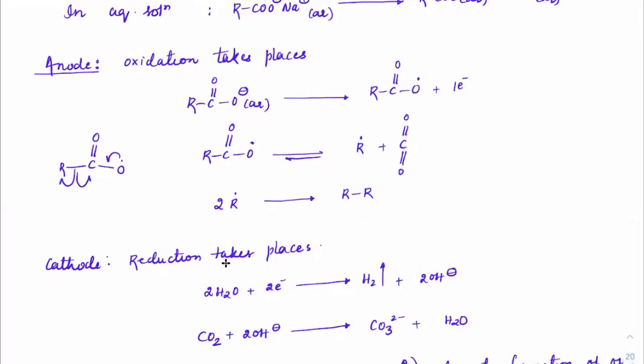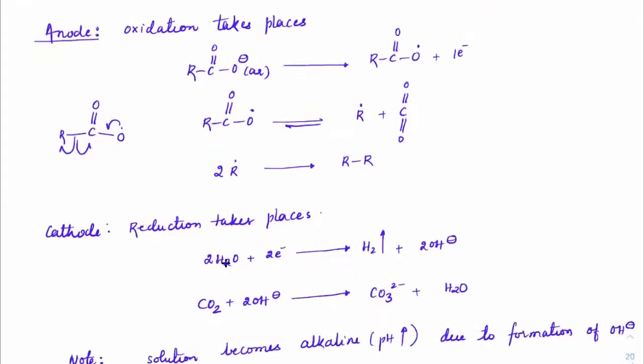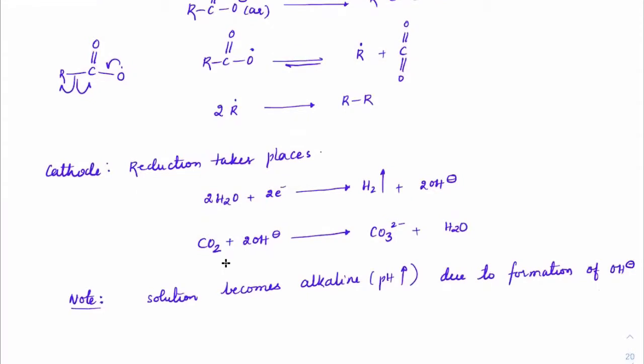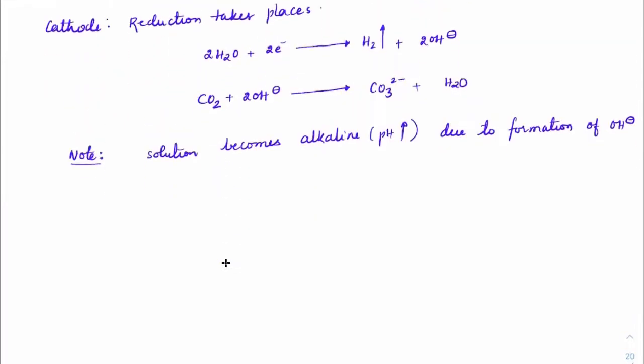Now we learned yesterday how to terminate the radicals. Sometimes radicals might form internally. When two radicals are formed internally, then also they will terminate there and give alkenes, alkynes and so on. Okay, so let me take a few examples here.